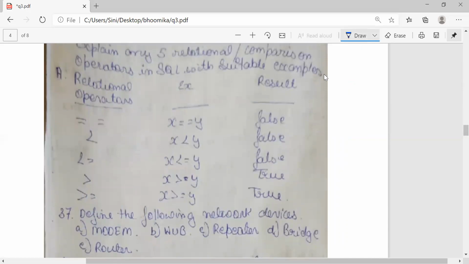Relational operator. Equal to meaning checking. Okay, it means what? Checking or comparing. Less than: x less than y, x less than equal to y. Correct? Whether it is false or true, that's all.